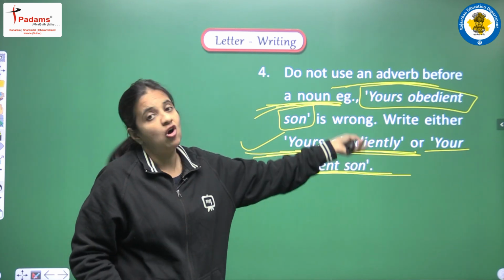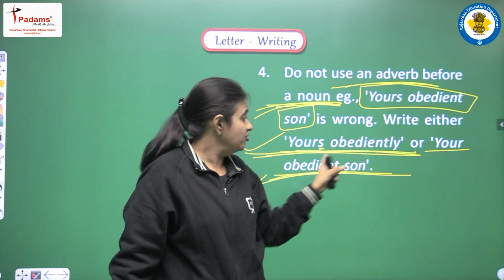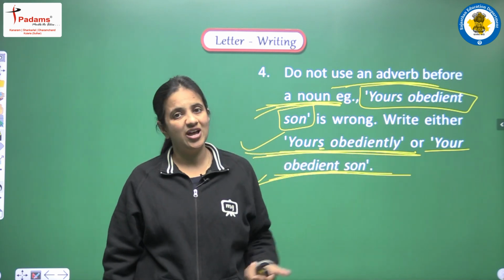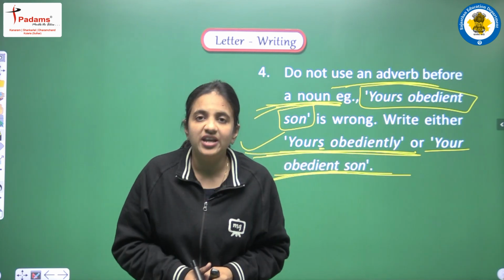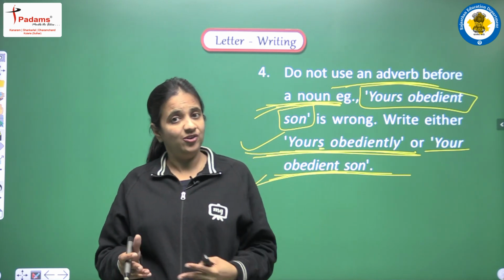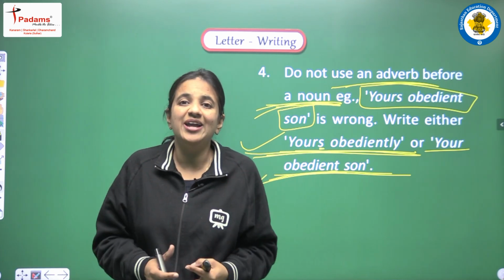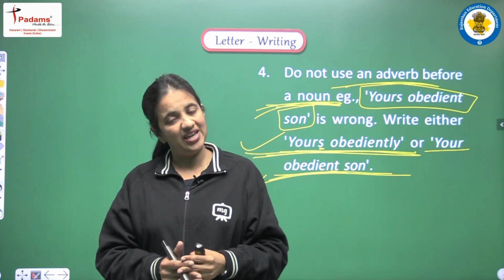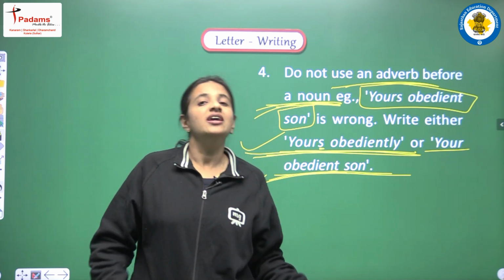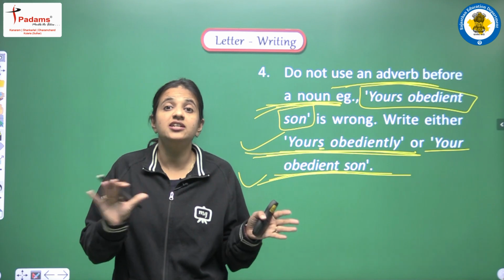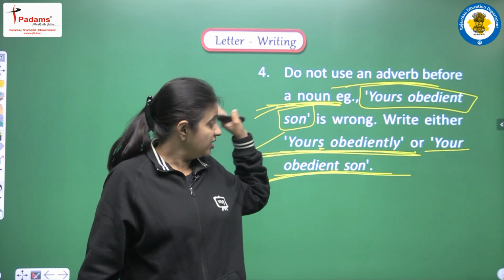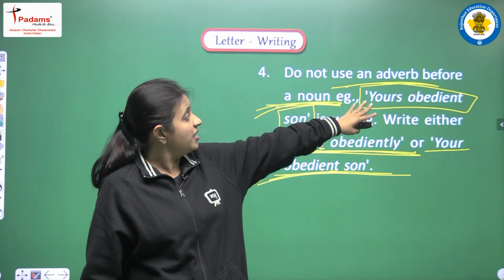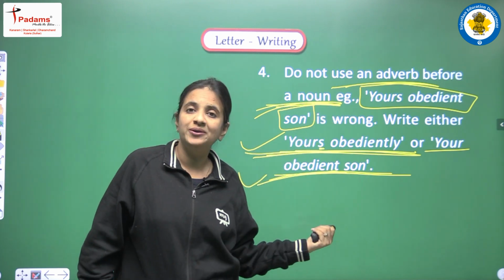Yours will come with obediently, your will come with obedient. So you have to pick a proper phrase, and that too in a complete manner. You cannot combine two or more phrases together. Each and every expression, each and every phrase has a fixed rule. So you have to consider this thing also, that an adverb cannot be there before a noun.